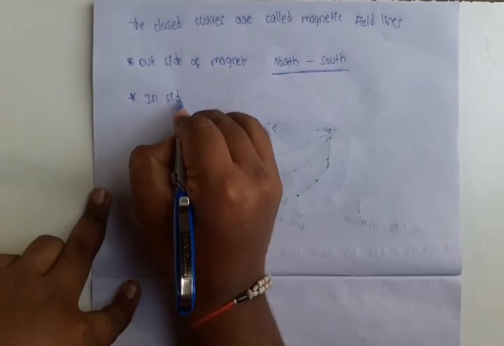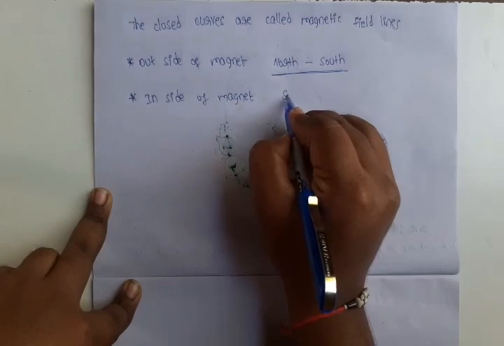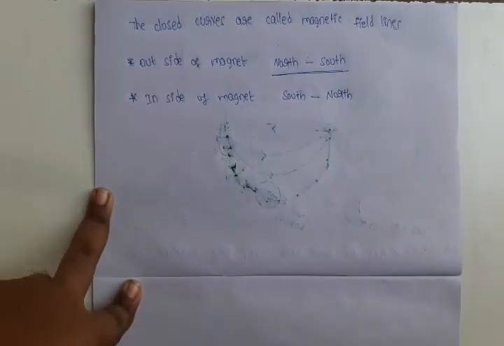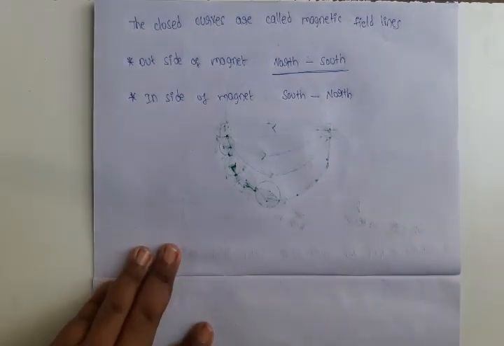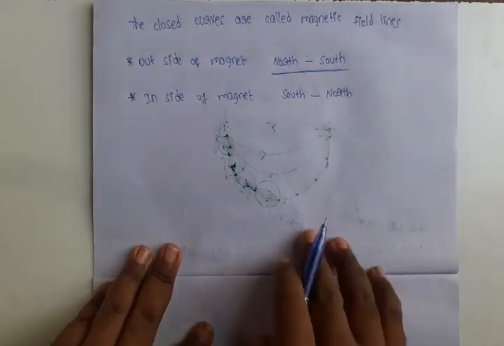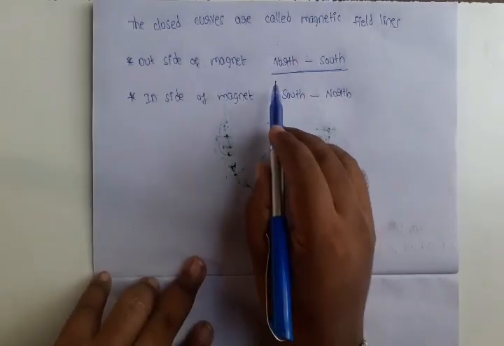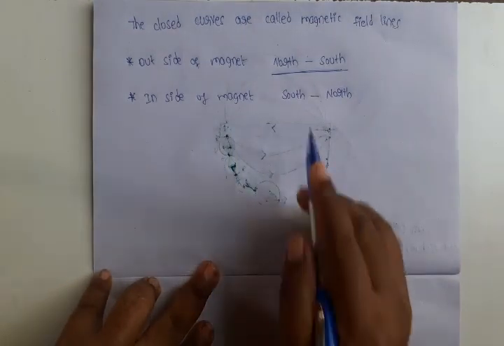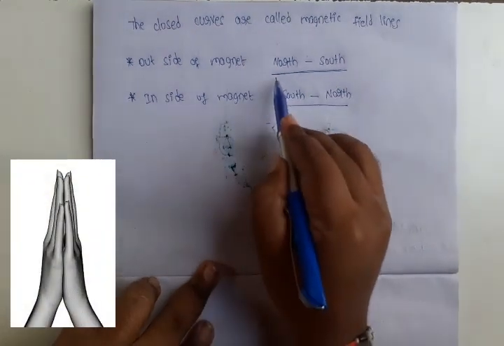Inside the magnet, south to north direction. This is the magnetic field lines. Magnetic field lines are closed curves. These closed curves are imaginary lines. These imaginary lines are magnetic field lines. Inside the magnet is south to north direction. Outside of the magnet.